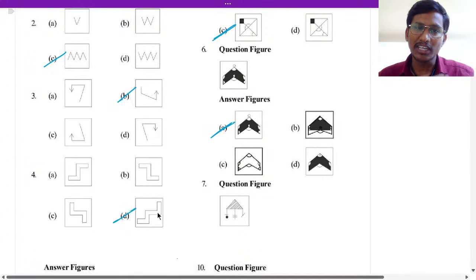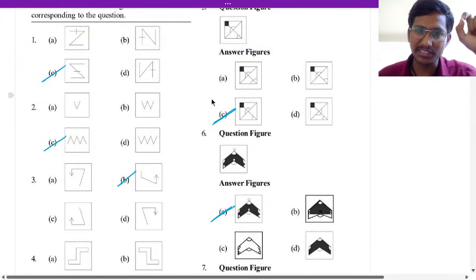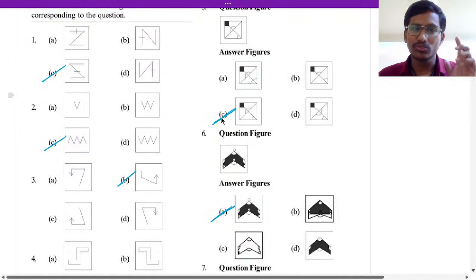Fifth question, students. This is a similar figure, which is the same figure. Fifth one is option C. Now sixth one, which is same? Sixth one is option A. Here everything is same in A, not B. B is different, C is different, D is different. In the top, the circle is missing in the D.